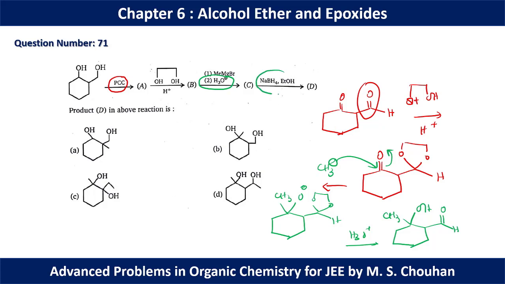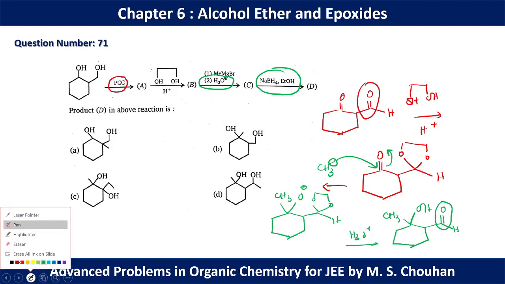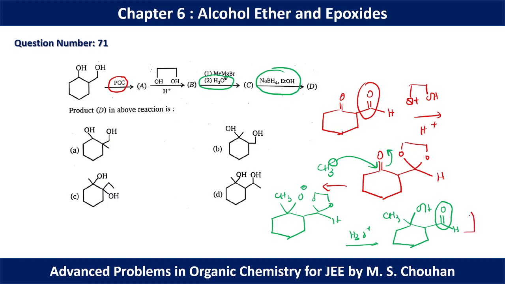Finally, we have to give sodium borohydride along with ethanol. In this case, sodium borohydride will reduce this molecule. So this C double bond O will be reduced to alcohol group. So for question number 71, option B should be the correct option, because after reduction of this aldehyde we will get alcohol, CH3OH and CH2OH, which is option B.